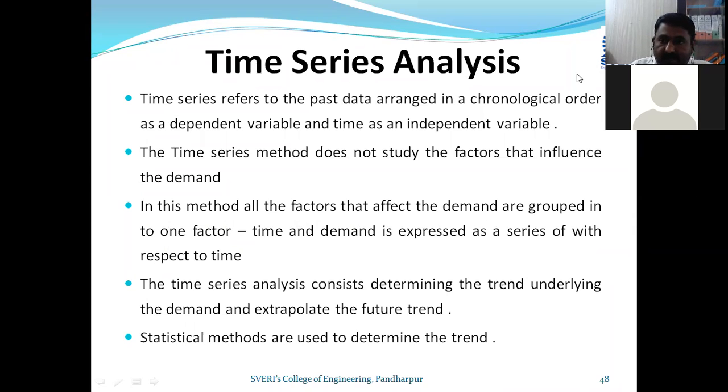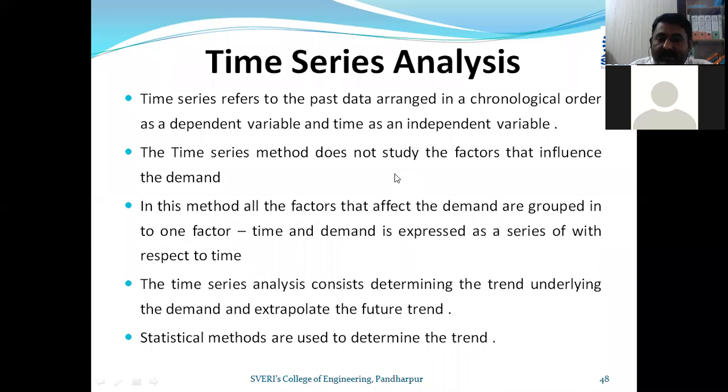So what is this time series method? Time series refers to past data arranged in chronological order. Whatever data is available from previous years, arranged in chronological order, is considered.